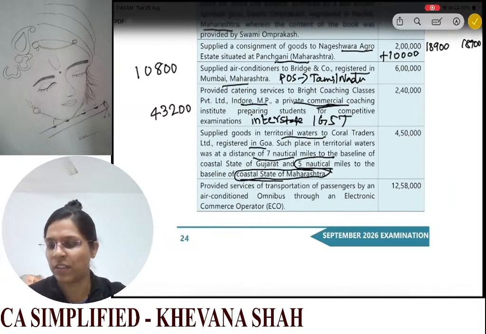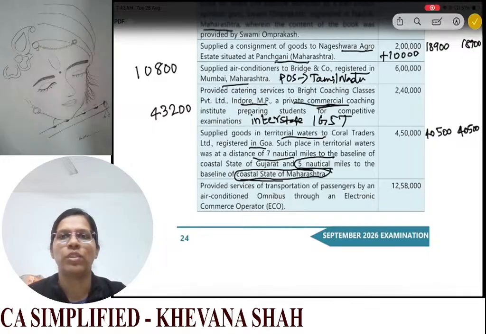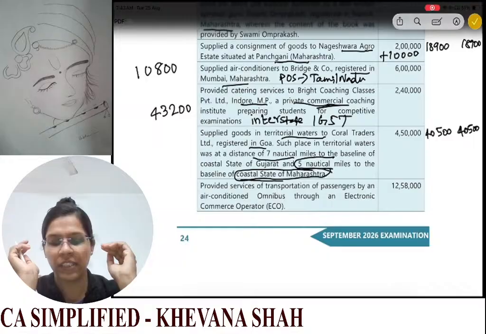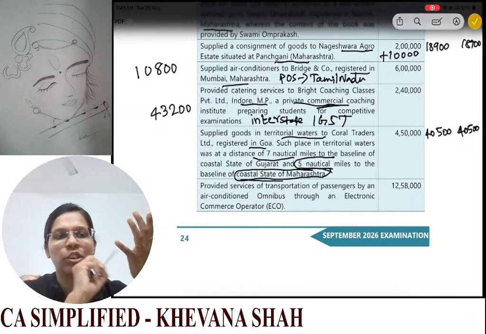4,50,000 into 9%, so 4,500, 4,500. Okay. So the important thing is that a supply in territorial waters is deemed to be supply in the nearest coastal state. Please remember this, in the nearest coastal state.